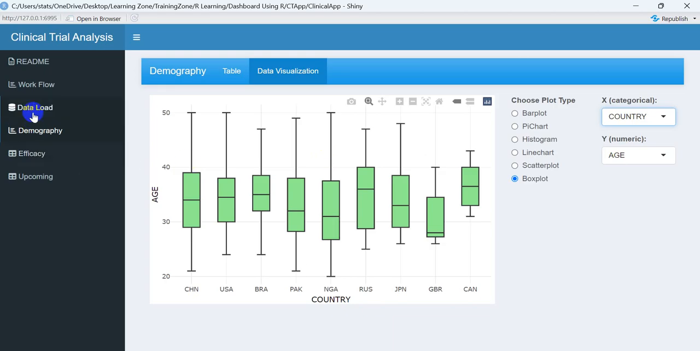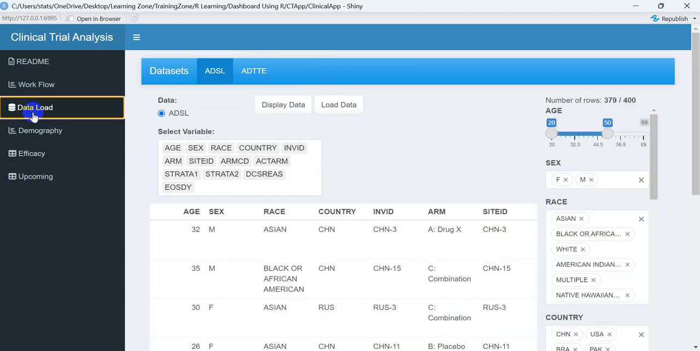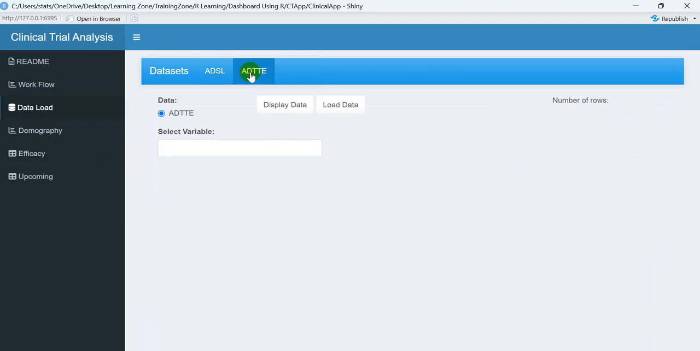Now moving to the data load again, because this is the demographic analysis I have presented to you. Now let me move towards the efficacy analysis. For the efficacy analysis, right now I have only done the analysis for survival analysis.